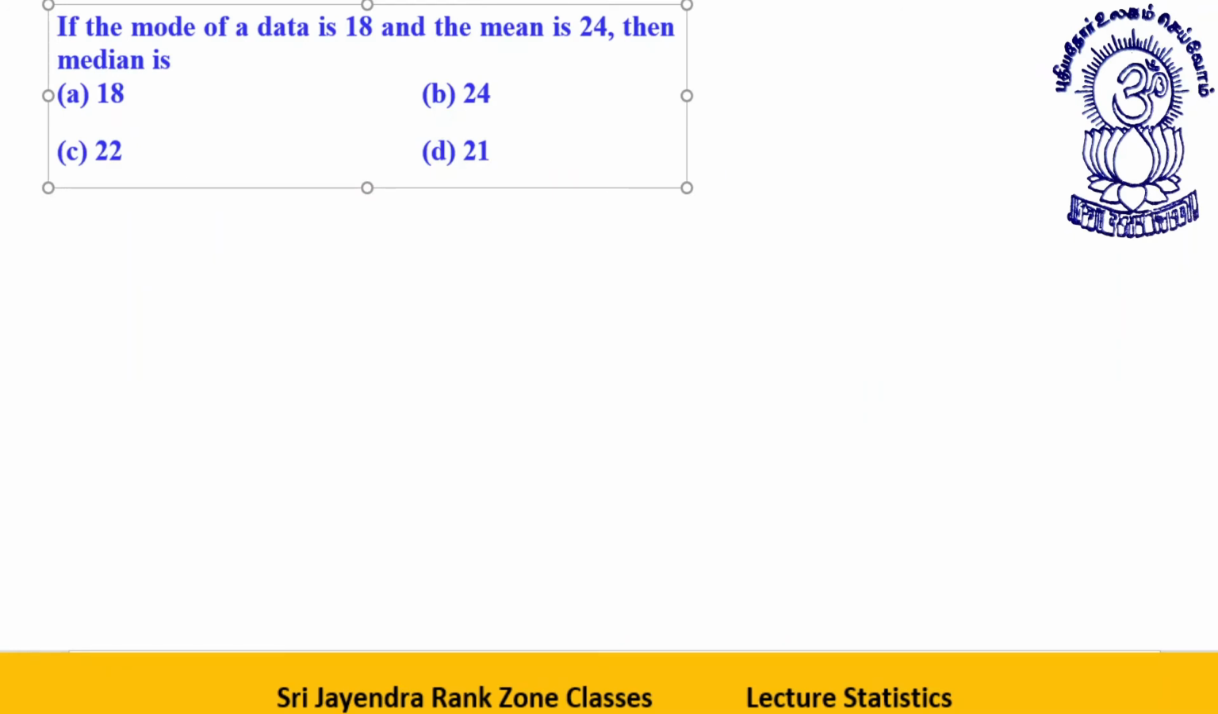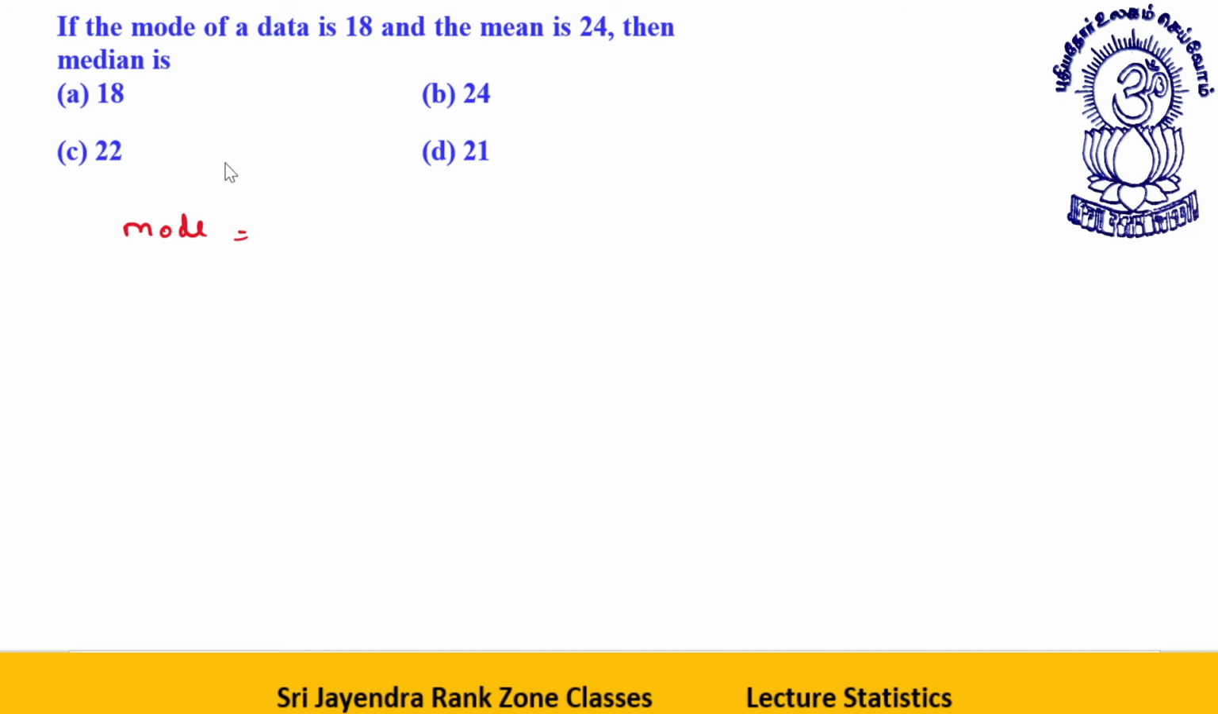So now, dear students, we come to the mode. For finding the mode, we have a formula. What is mode? Mode is that particular value which is repeated the most number of times in a given set of values. Okay, dear students.